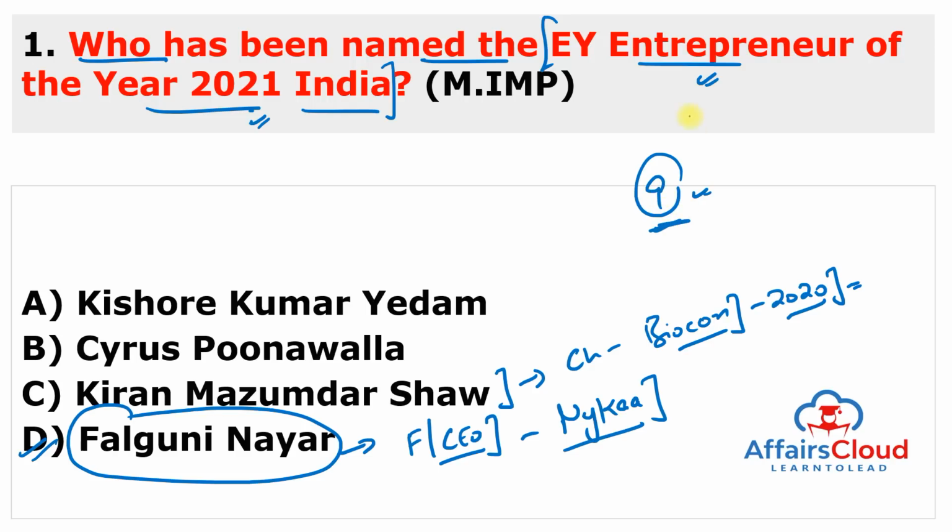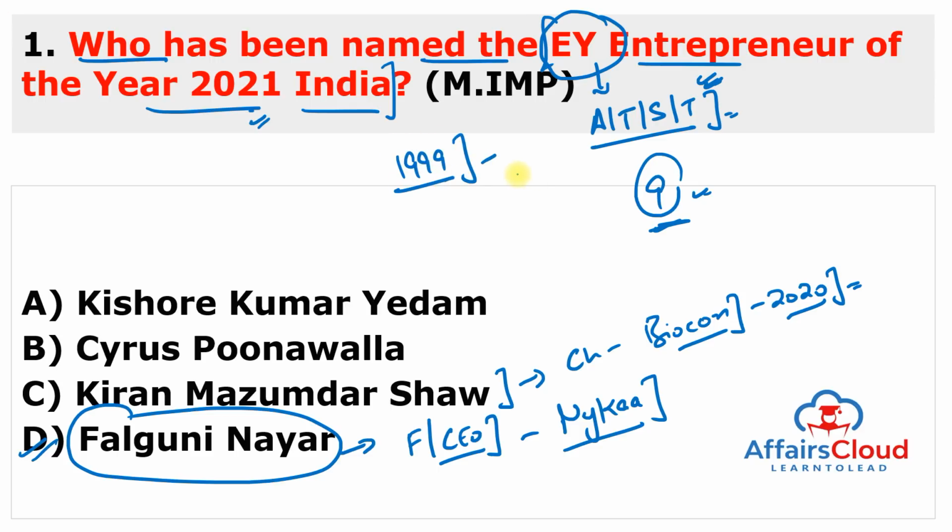So this is very important, EY Entrepreneur of the Year award, and this is the world's most prestigious business award for the entrepreneurs. And this EY organization is very important because EY is a global leader in assurance, tax, strategy, and transactions and consulting services. And in India, this Entrepreneur of the Year award program was formally launched in the year 1999 in Mumbai, Maharashtra. So just remember, the name is Falguni Nair for 2021.